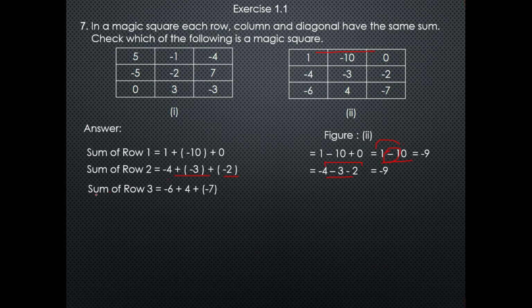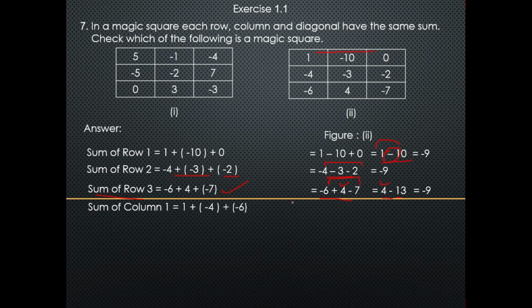Now come to the sum of row 3, which is minus 6 plus 4 plus minus 7. Now I will remove brackets, then we will get minus 6 plus 4 minus 7. Now I will add the negative numbers separately. Minus 6 minus 7 is equal to minus 13, and we will put the positive number 4. I will subtract 4 from 13, then I will get minus 9.